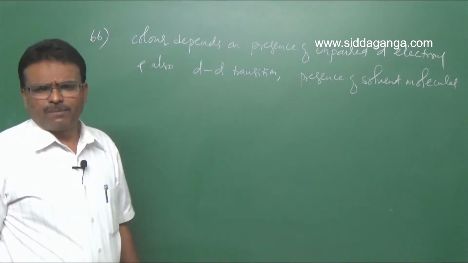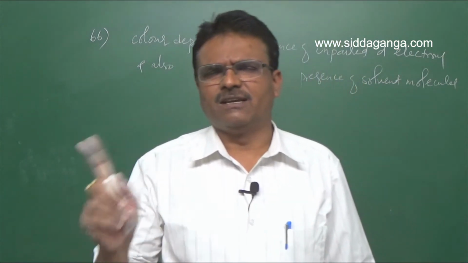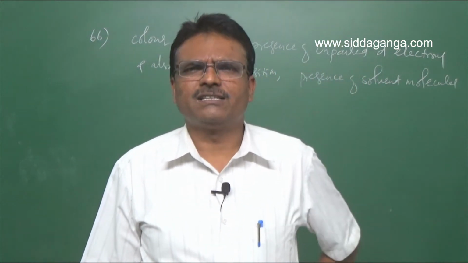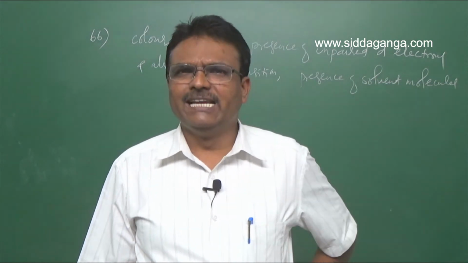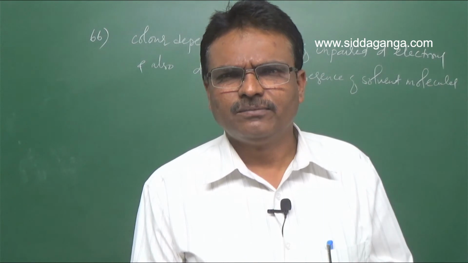The color of d block elements depends on the presence of incompletely filled d orbitals. If the element has d0 or d10 configuration, it is always colorless and diamagnetic.